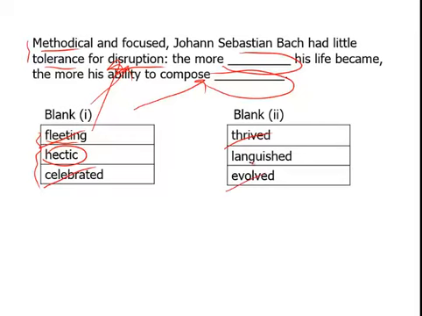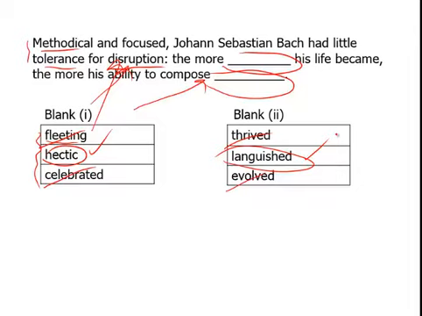Evolved is not the opposite of to thrive or to do well, but that leaves us with the word languish. If something languishes, it doesn't do well. It kind of tapers off and goes down or diminishes. And so therefore, these are our two answers. Now this is a pretty straightforward two blank text completion. The vocab isn't that difficult, and the relationship may be easy.